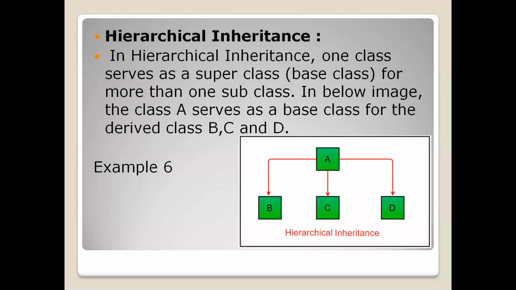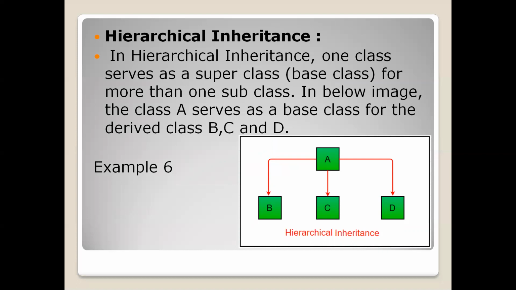type of inheritance. The next type of inheritance is called hierarchical inheritance, right? I think it is exactly the reverse of multiple inheritance. In multiple inheritance, a class has more than one parent class. So class C has class A and class B, two parent classes.